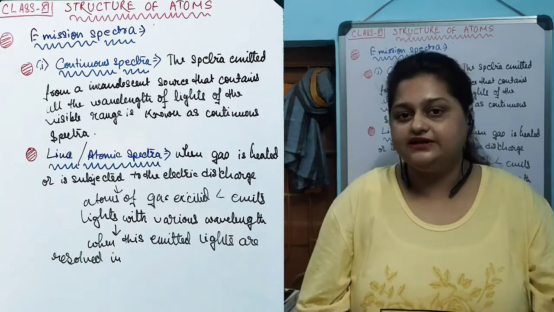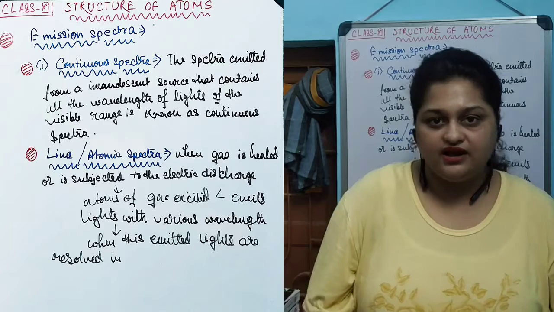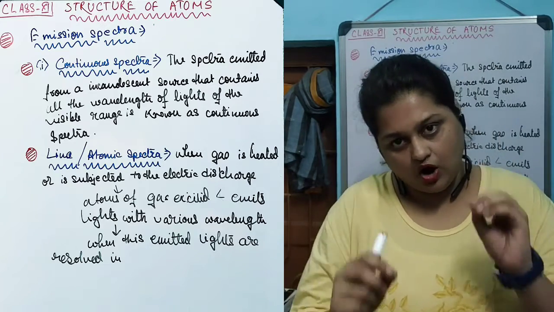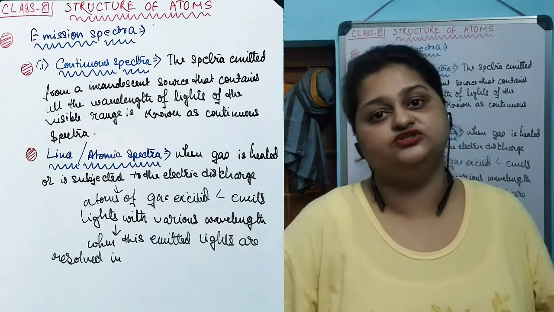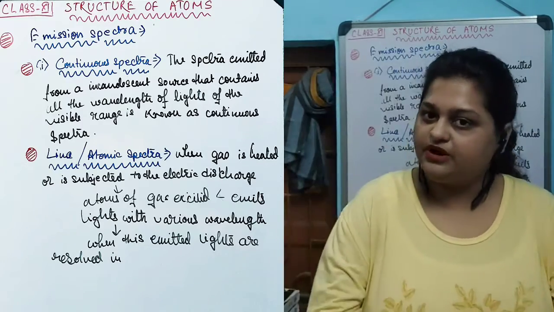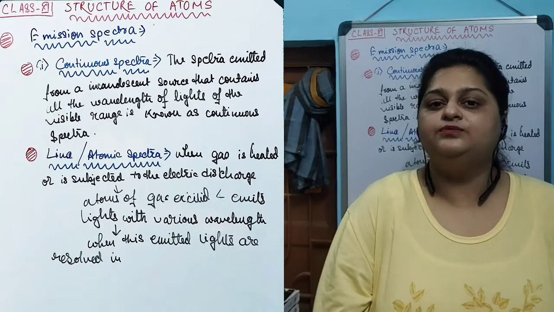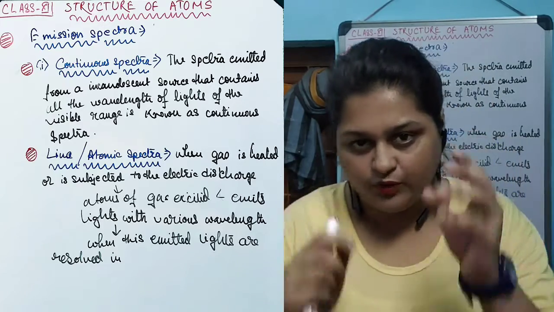In easier terms, what I am trying to say is that if you take white light and pass it through a spectroscope, all the 7 components, all the possible components of that white light, will separate from each other and create a band of color consisting of the individual colors with their respective wavelength.